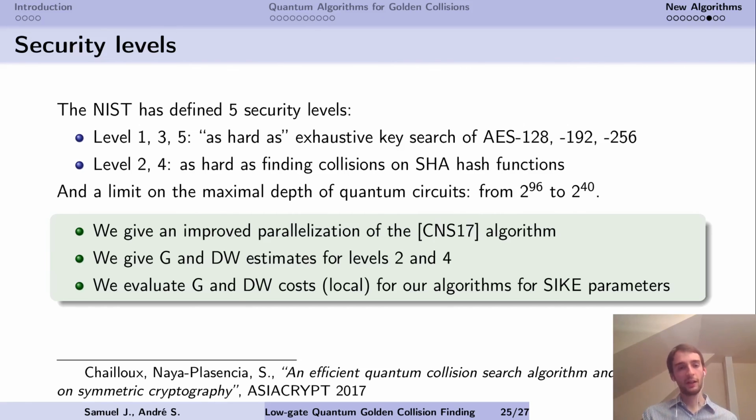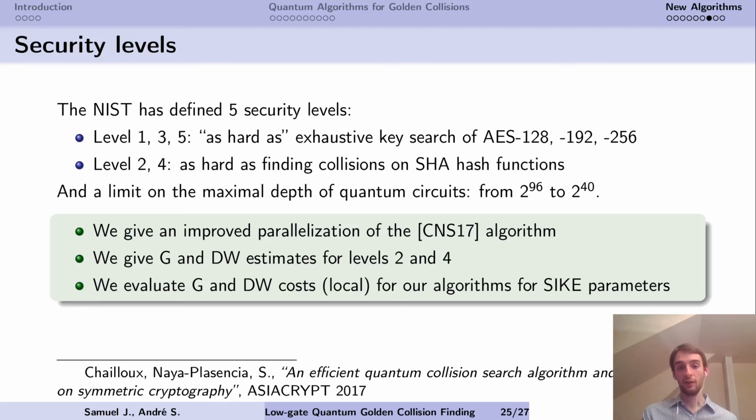So about security levels for SIKE, let's define these security levels depending on exhaustive search on AES and finding collisions on SHA hash functions, so breaking symmetric key primitives with quantum algorithms. And there is a limit on the maximal depth that you can use in quantum circuits, from 2 to the 96 to 2 to the 40. So in our case, we wanted to compare with levels 1, 3, and 5, but also 2 and 4.